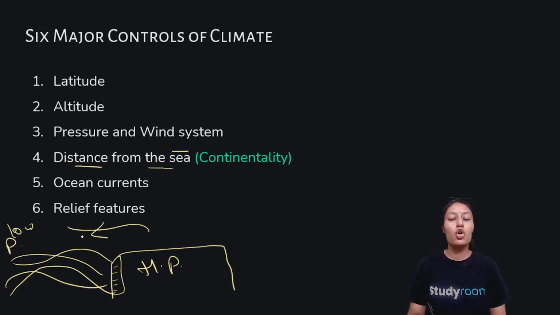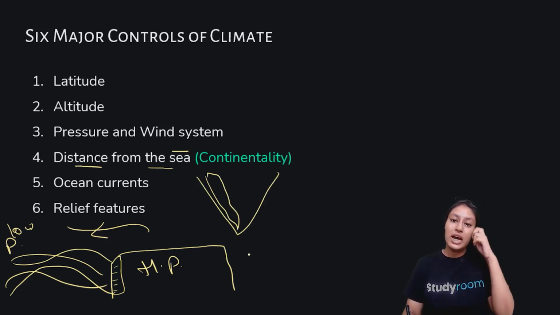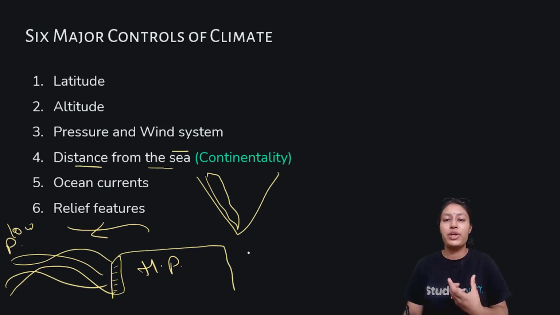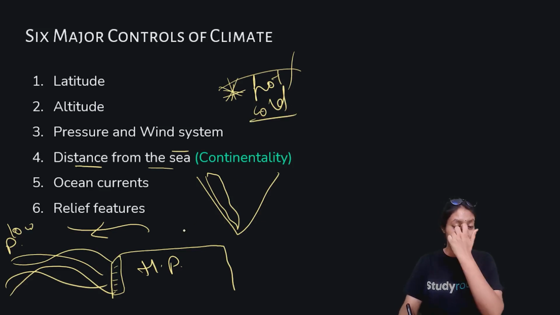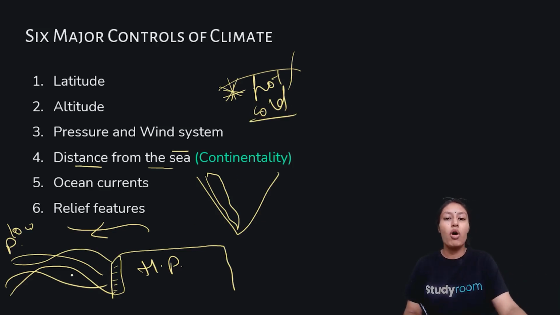towards the low pressure. That's why the people living in the coastal areas do not have much effect of climate. They feel neither very cold nor very hot. On the other hand, people living in north areas, for example, do feel extremely hot and extremely cold, because they do not have any sort of moderator like the sea.